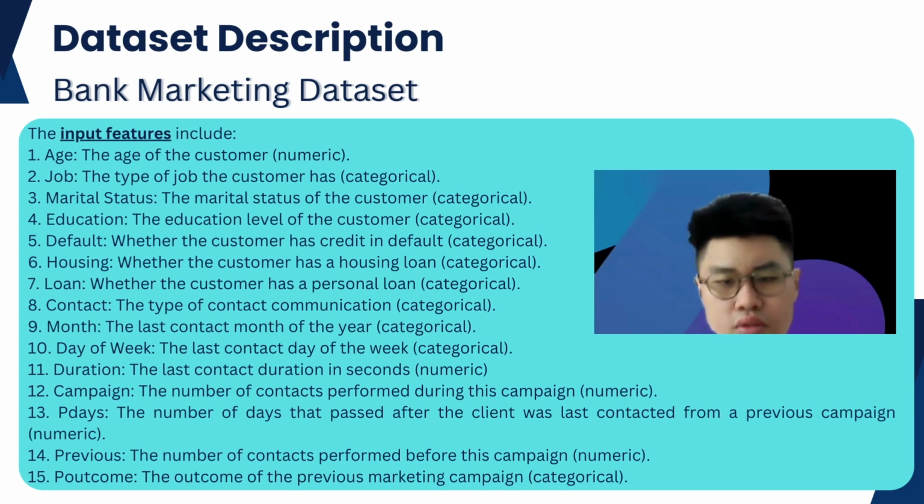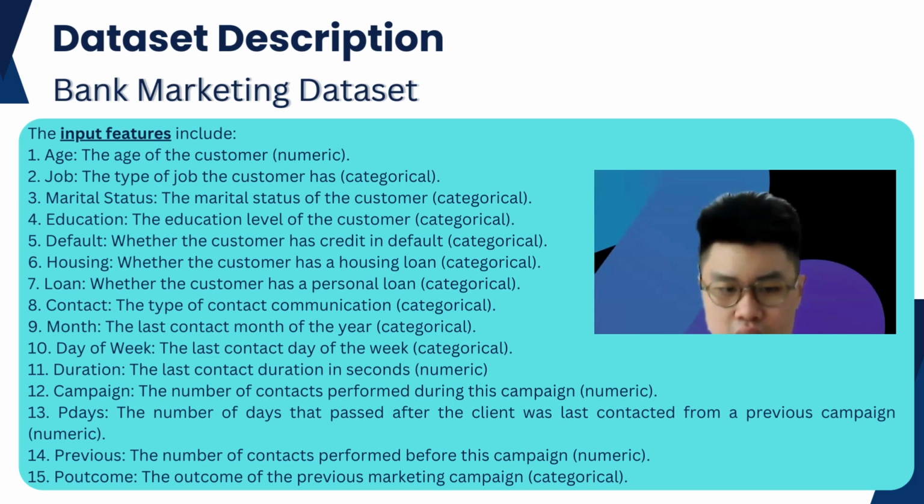The dataset includes the following input features: age, the age of the customer, which is numeric; job, the type of job the customer has, which is categorical; marital status, the marital status of the customers, categorical; education, the education level of the customer, categorical; default, whether the customer has credit in default, categorical; housing, whether the customer has a housing loan, categorical; loan, whether the customer has a personal loan, categorical; contact, the type of contact communication, which is categorical; month, the last contact month of the year, categorical;